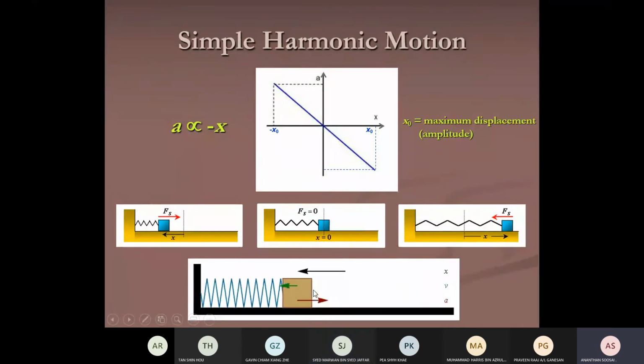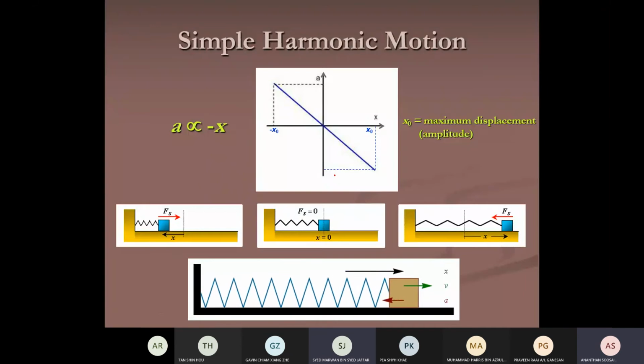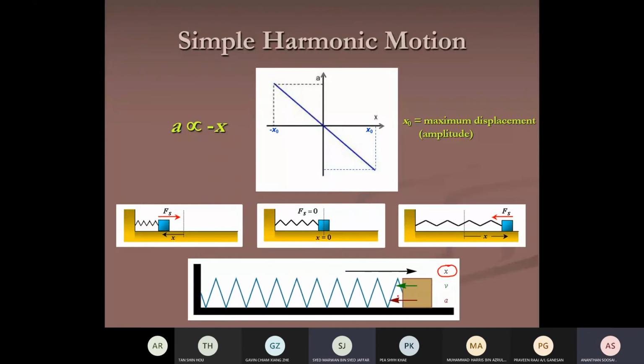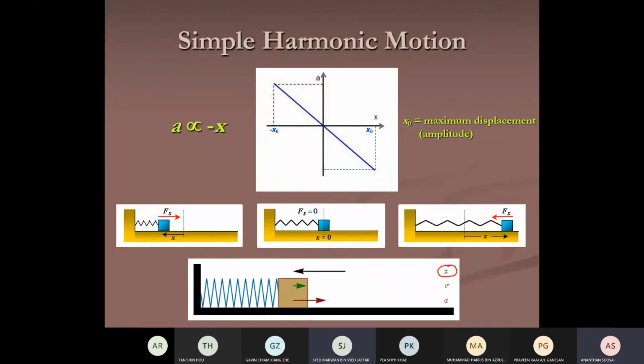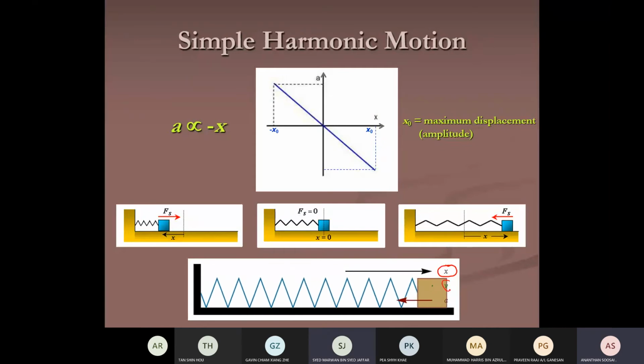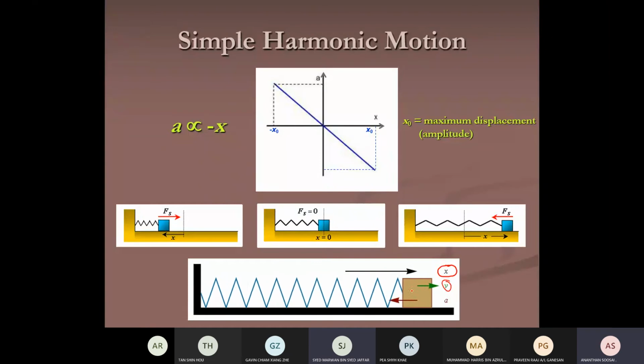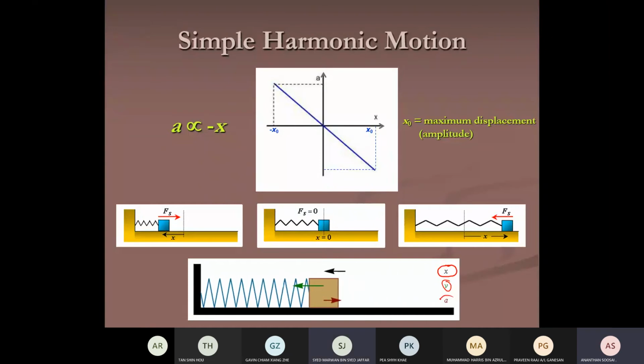Okay, the black arrow on top is your displacement x. The green arrow at the center is the velocity it's moving. And the last one, the red arrow, is the acceleration.